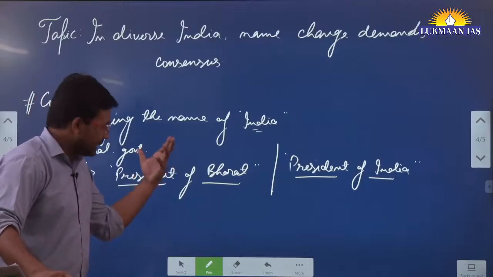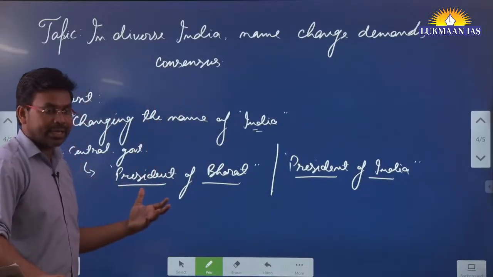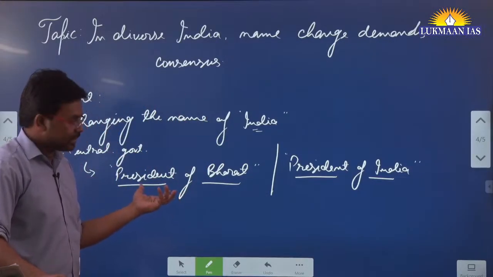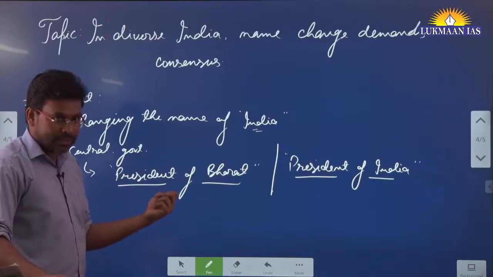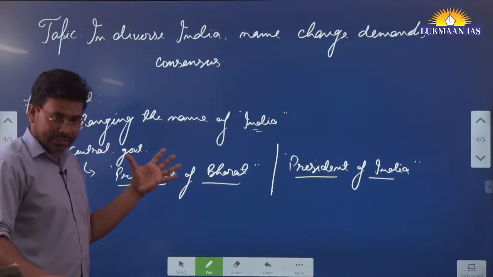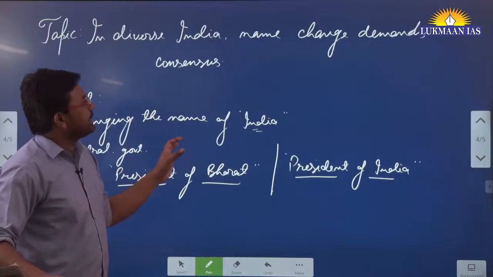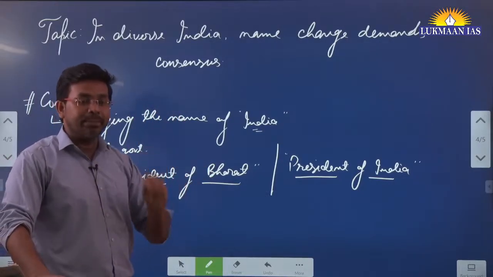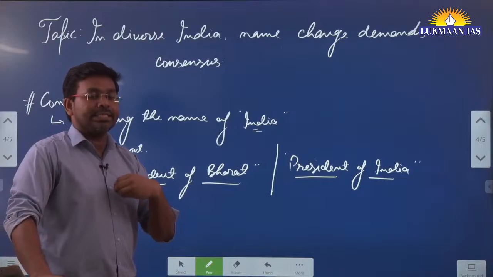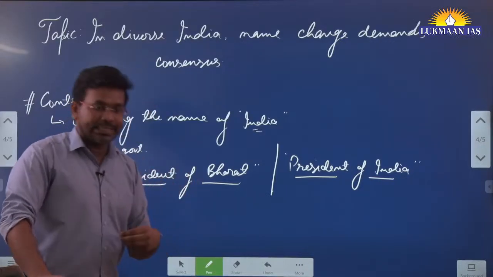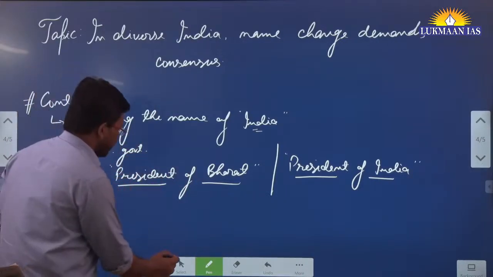Now, President of India and President of Bharat have legality associated with them. There are constitutional norms in place, and we need to understand that. The author says that if we want to change the name of a country, that needs consensus. So we are going to talk about that factor also.